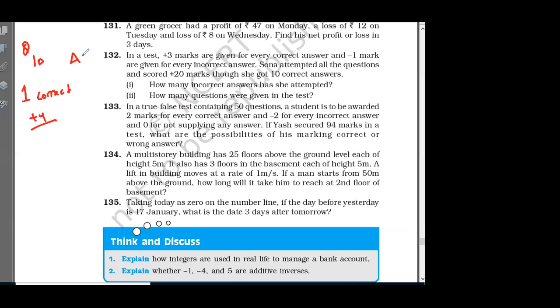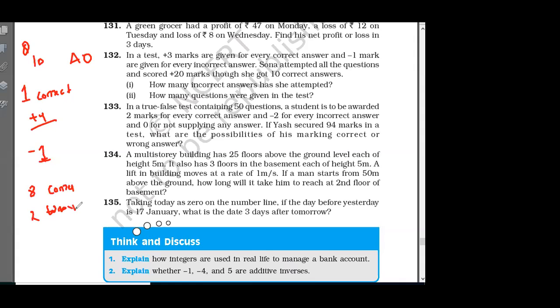Now, suppose for every wrong question you get -1 marks. Out of 10, you solved 8 correct and 2 wrong.